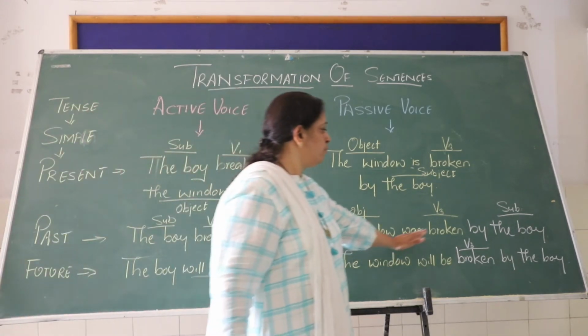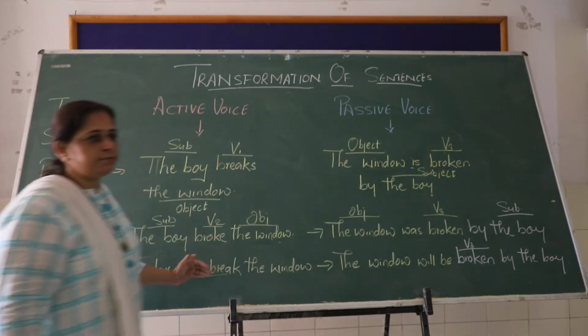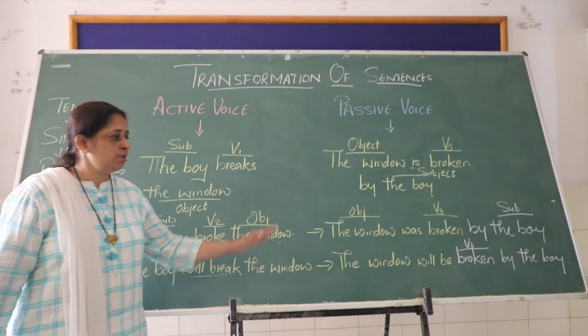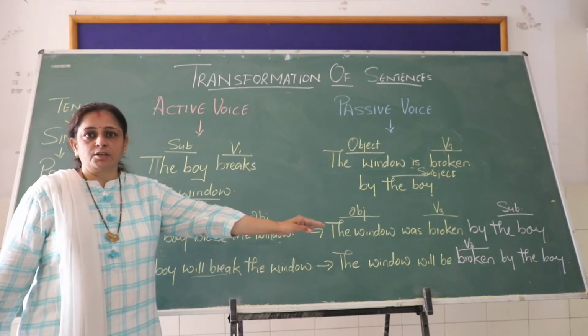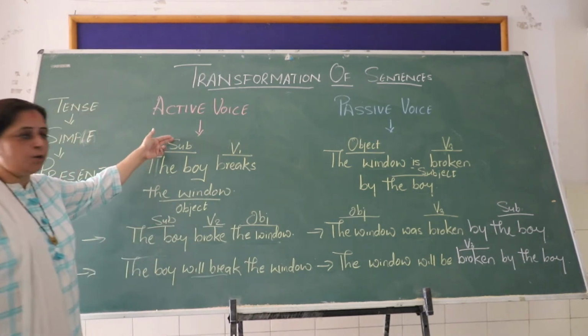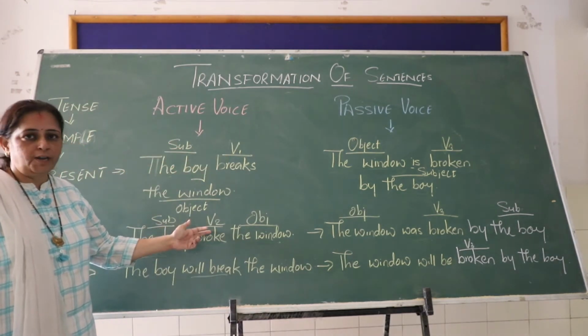The window was broken by the boy. The same goes in the future tense also. The boy will break the window; the window will be broken. So now here if you see, in the active voice, the verb works as V1, V2, right?